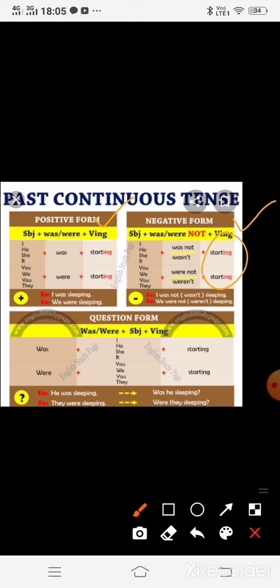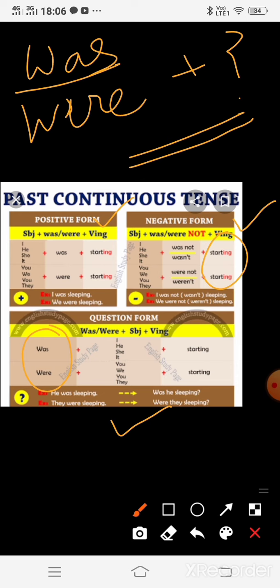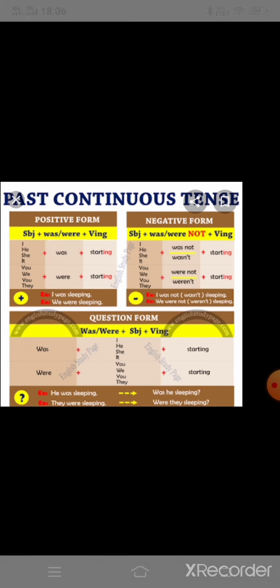Okay, let's see next. It is written over here, question form. For question, was, were. This is the helping verb. The helping verb will come in front, or in the beginning of the sentence. Was he starting, or was she driving, were they dancing, like that. If was or were is at the beginning of the sentence, it means this is a question basically. So whenever anybody asks you a question, in the same way you need to answer in the same tense.